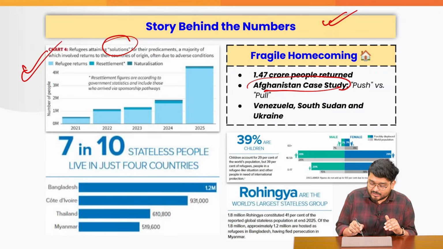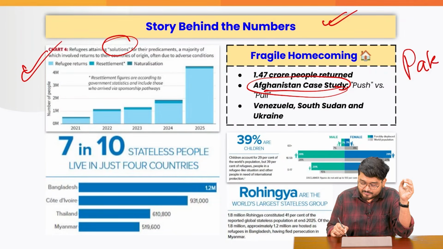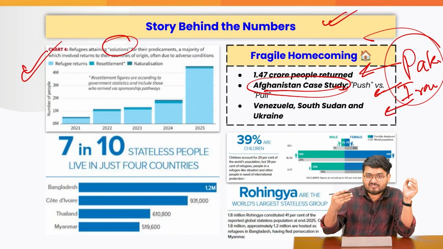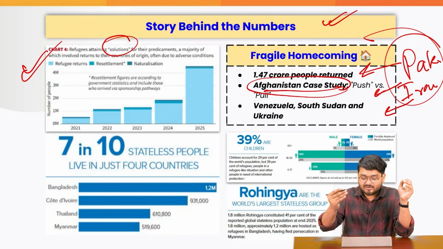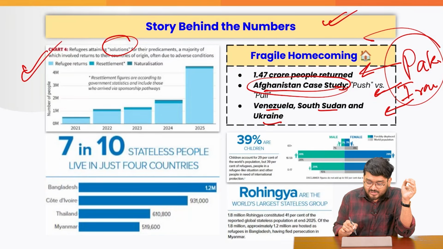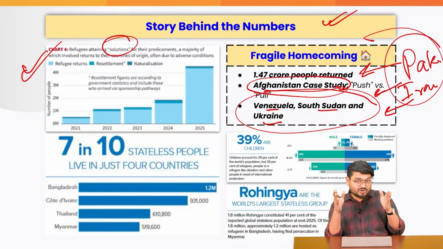Many people to escape from Taliban, they entered Pakistan and Iran. But in recent times, these countries are pushing back those Afghani citizens, or say Afghani refugees, into Afghanistan itself, right? Also, Venezuela, South Sudan and Ukraine are the worst hit countries in this aspect here. So I guess it was all for this one.